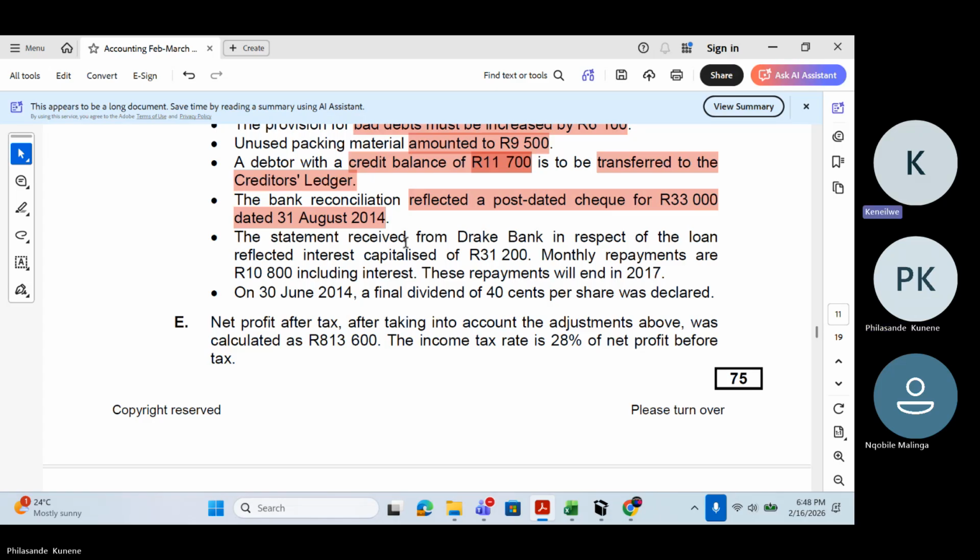Is it like a late EFT or something like that? Or is it one of those things where the bank reconciliation's done on like the 21st and then there's stuff that are outstanding? I'm not sure.